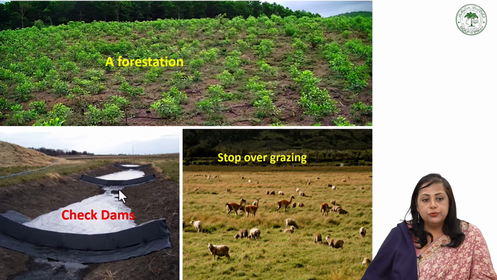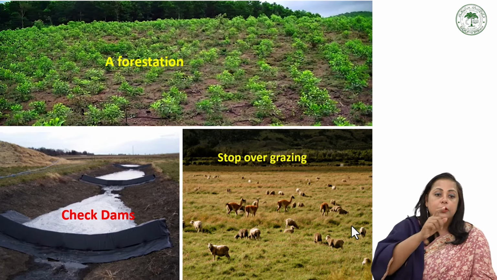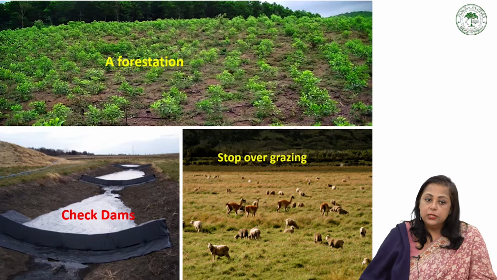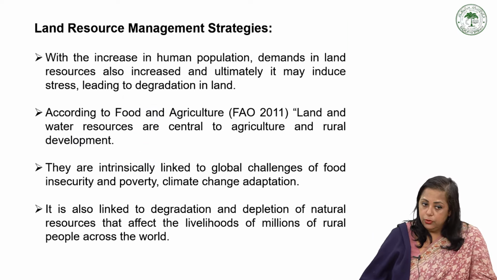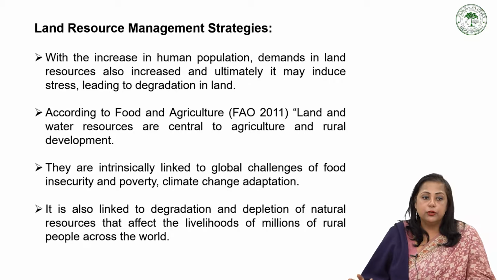By making check dams, we are controlling the soil runoff. Control grazing, and we should provide an alternative to our cattle for the overgrazing. And afforestation, plantation is very, very important. So afforestation, check dams, and controlling overgrazing are the important factors which can actually control soil erosion.